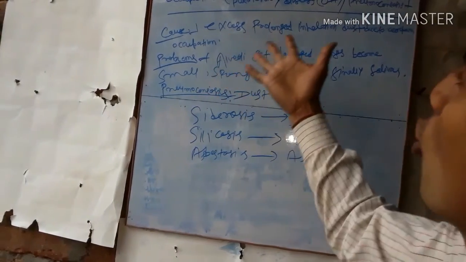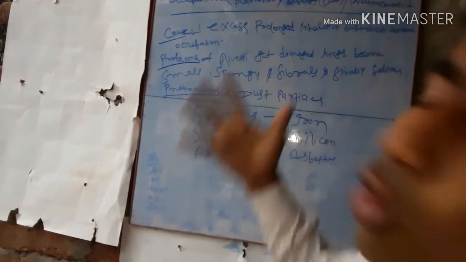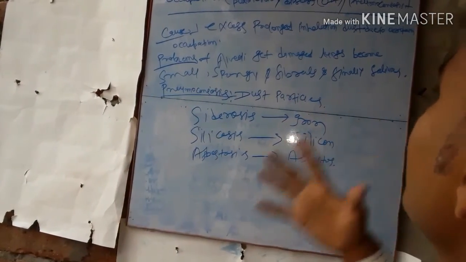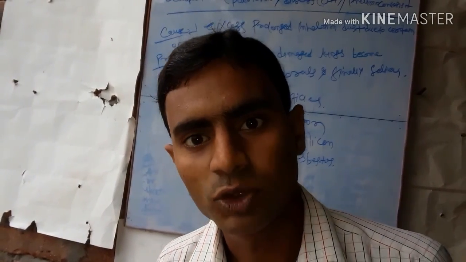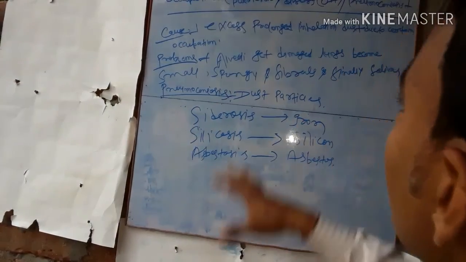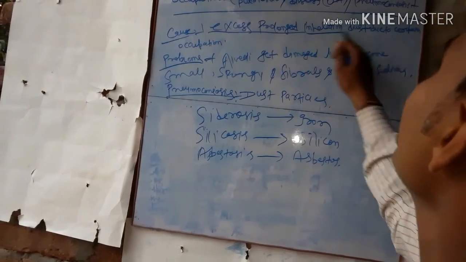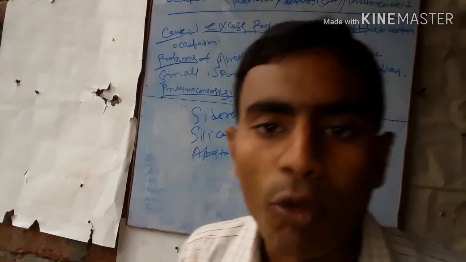What are its causes? Excess, prolonged inhalation of dust particles due to certain occupations.